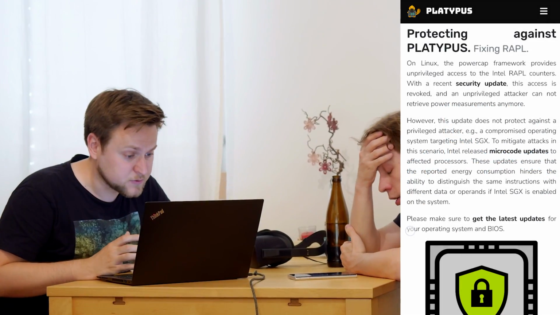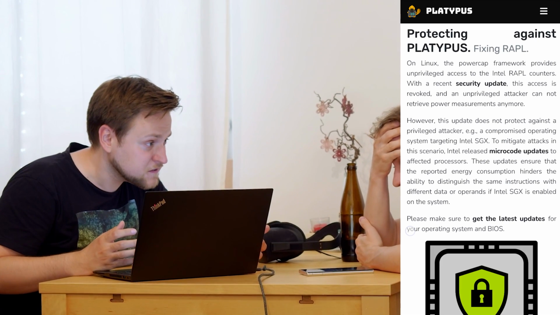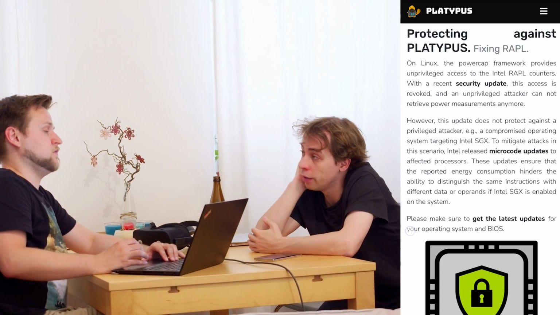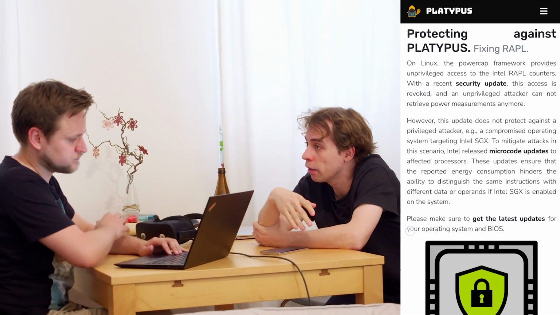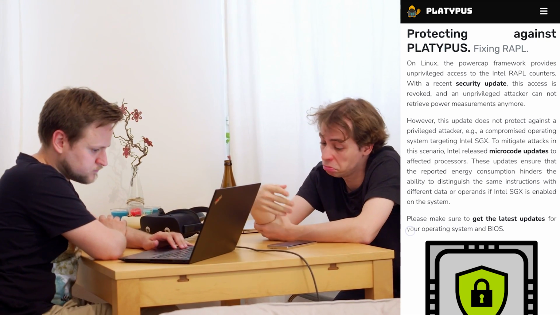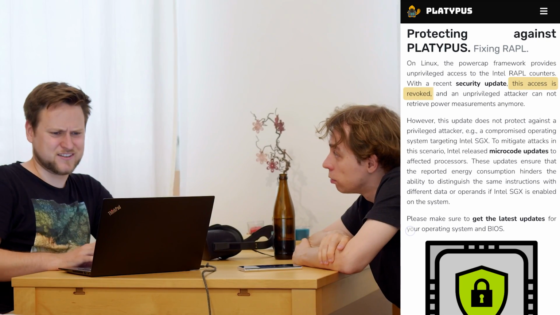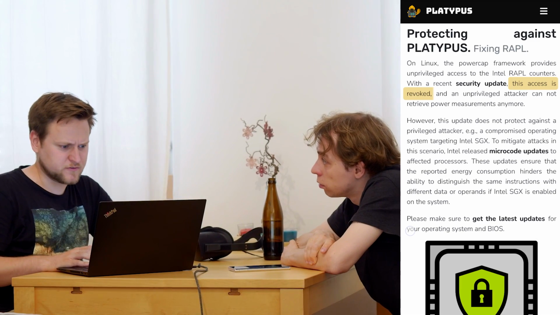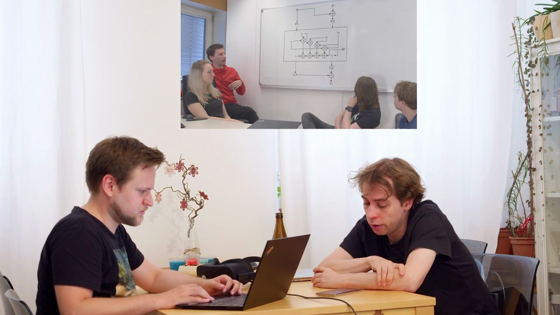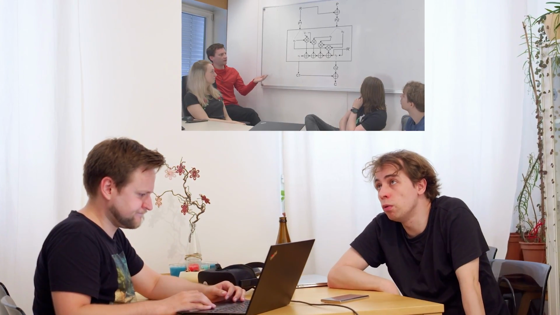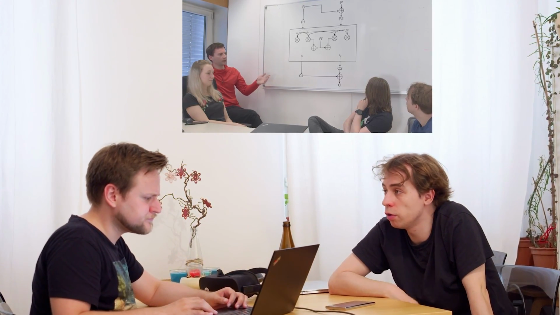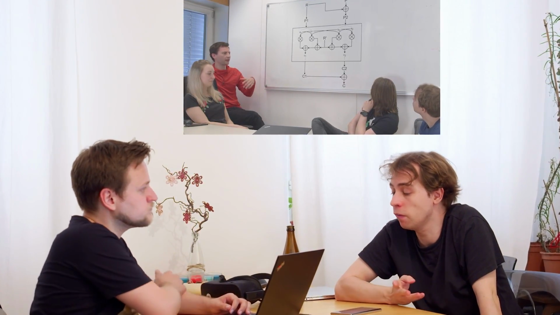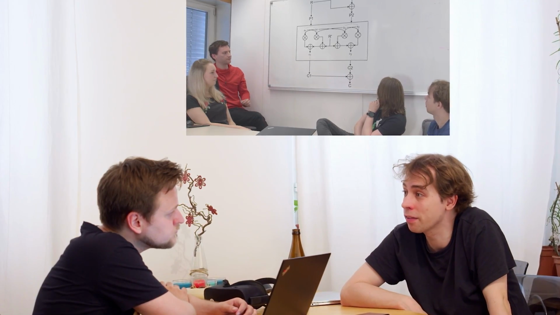So this is called the platypus attack, and it's already mitigated? Yeah, sort of. There are patches for this that make the interface less accurate or even unavailable. But I don't think that that's the best solution for it. Yeah, but I mean, the better solution would be what we discussed some months ago, to use masked implementation.